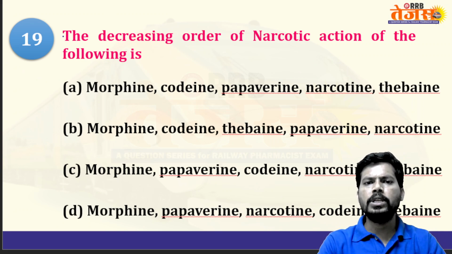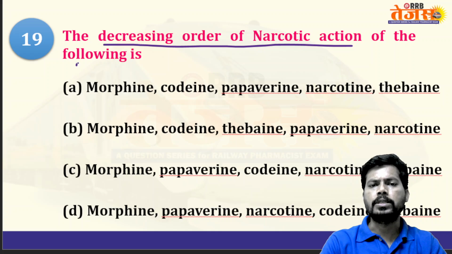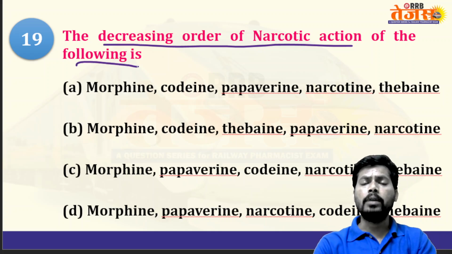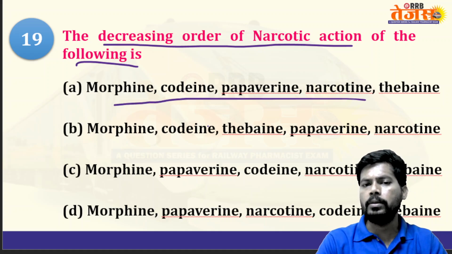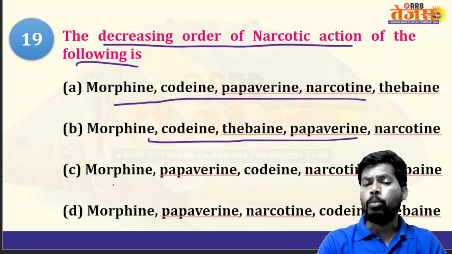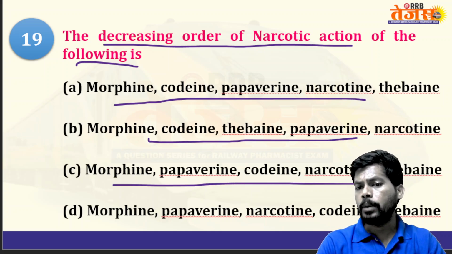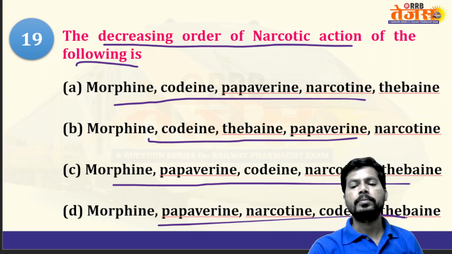So the next question is, the decreasing order of narcotic action of the following is: morphine, codeine, papaverine, narcotin, thebaine; morphine, codeine, thebaine, papaverine, narcotin; morphine, papaverine, codeine, narcotin, thebaine; or morphine, papaverine, narcotin, codeine, thebaine.